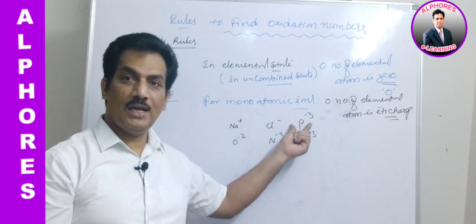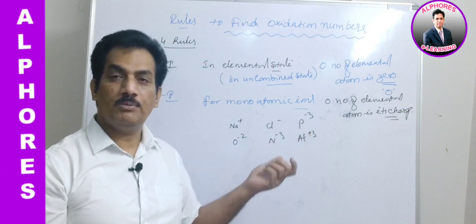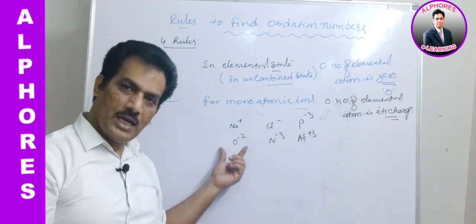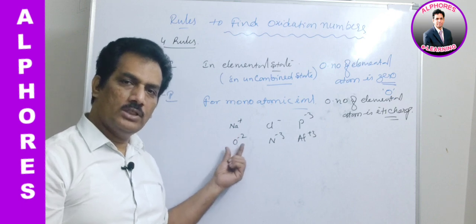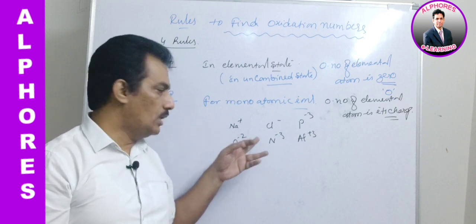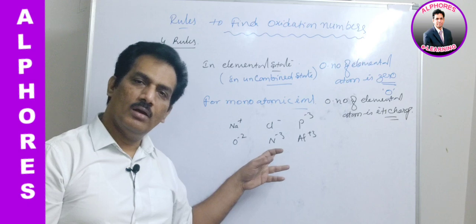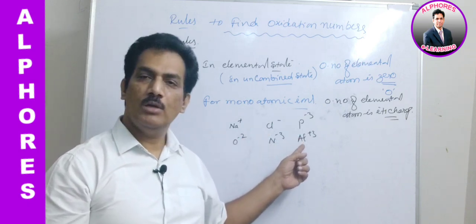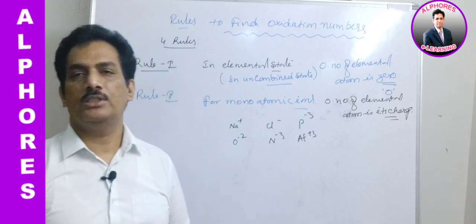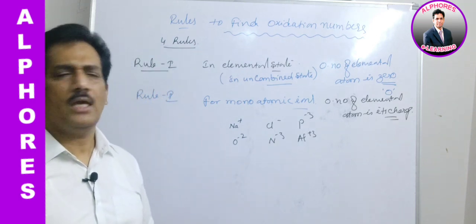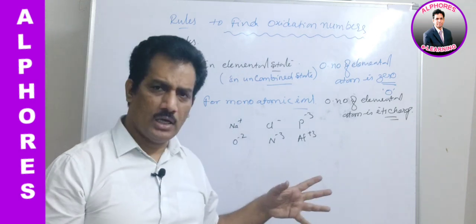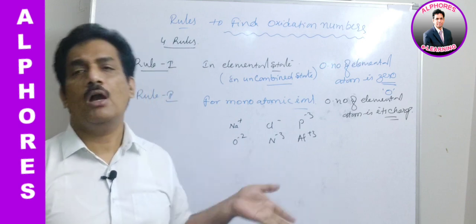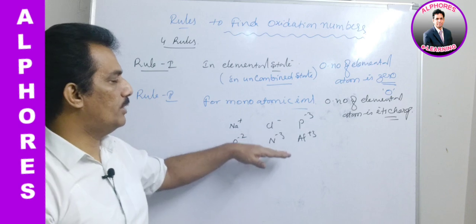In case of phosphide ion, phosphorus oxidation state is -3. In case of oxide ion, oxygen oxidation state is -2. In case of nitride ion, nitrogen oxidation state is -3. And in aluminum ion, aluminum oxidation state is +3. Like that, for all these monoatomic ions, the charge itself is the oxidation state. That is rule number 2.